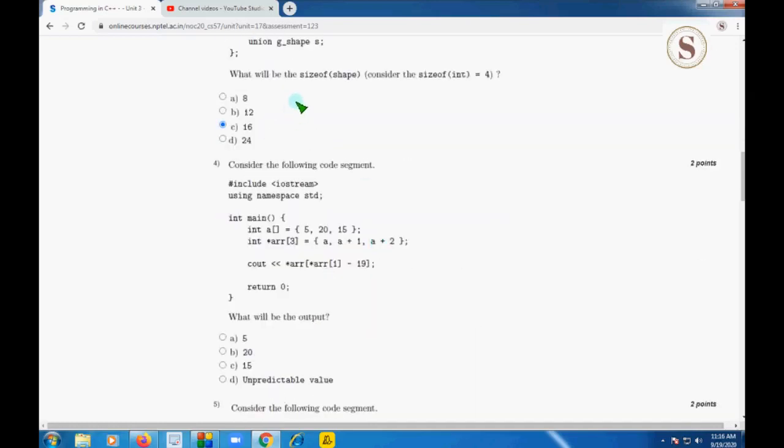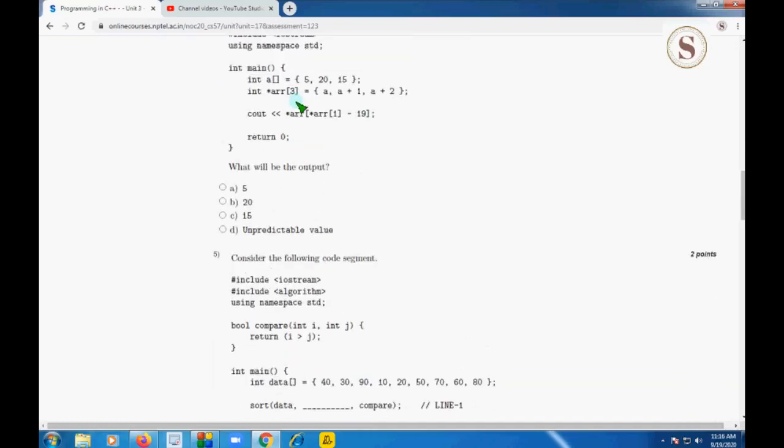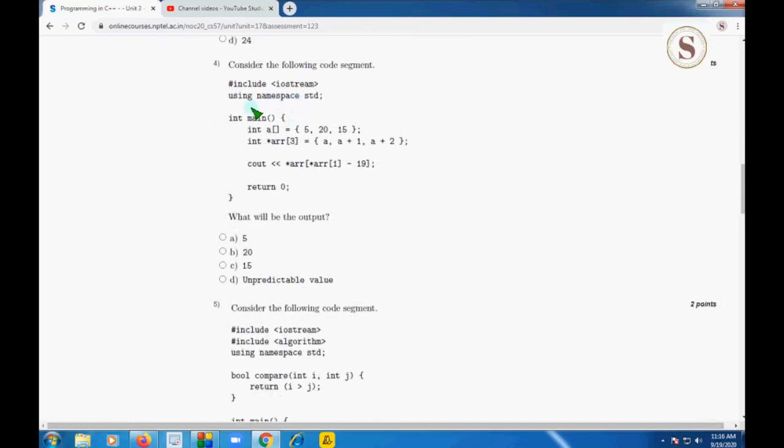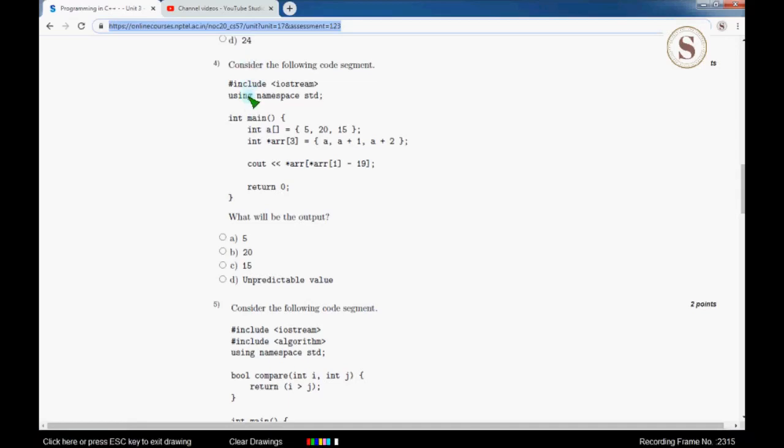Friends, let's go to the fourth question. Here the question is, consider the following code segment such that we should find the output. If you compile this program, you will get an answer which cannot be predicted.